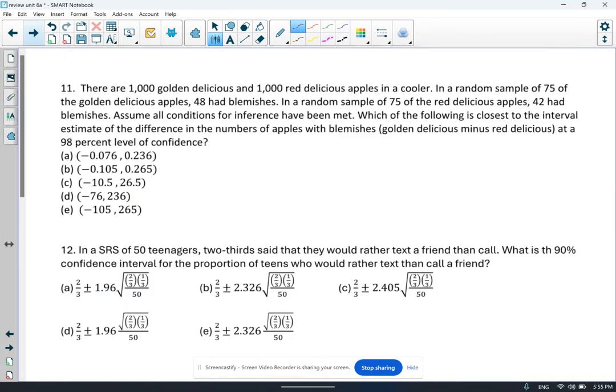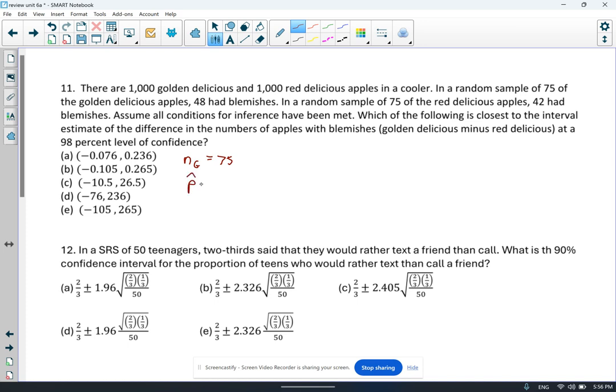Number 11. There are 1,000 golden delicious apples and 1,000 red delicious apples in a cooler. In a random sample of 75 of the golden delicious apples, 48 have blemishes. So N subscript G is 75. Yes, there are 1,000 apples, but that doesn't represent the sample. That represents the population of golden delicious apples available to you.